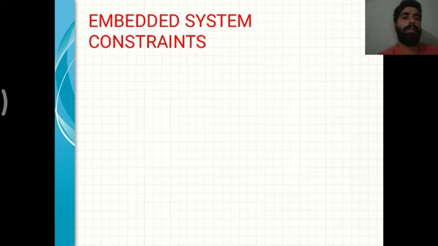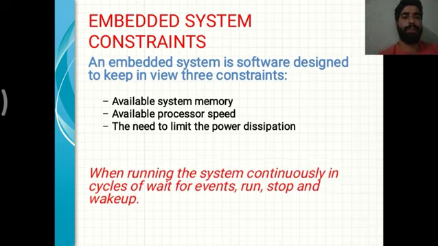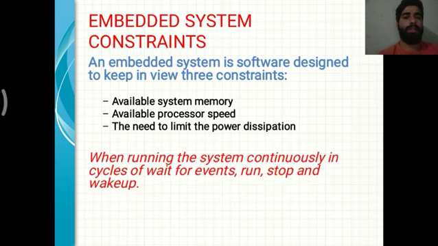And next we have the embedded system constraints. An embedded system is software designed with three constraints in view: available system memory, available processor speed, and the need to limit power dissipation, when running the system continuously in a cycle of wait for event, run, stop and wake up.